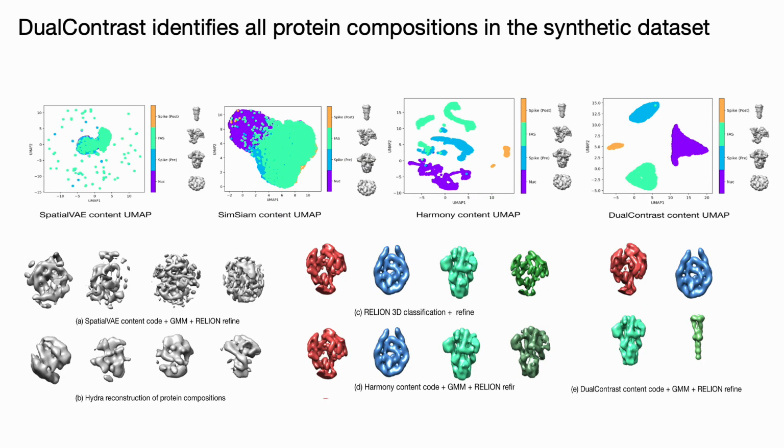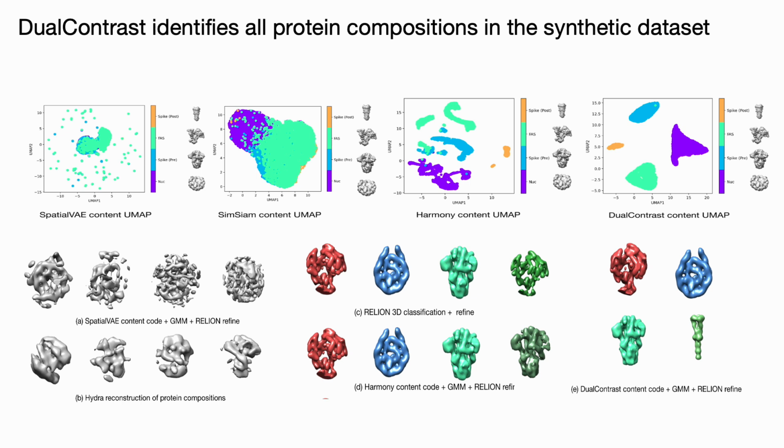We applied our method and the baselines to the synthetic dataset. We visualized the UMAP of the content factors achieved using each method. We can observe the content factor of dual contrast perfectly clusters the images into 4 distinct groups, each for a particular protein composition. We do not see such separation in other methods.